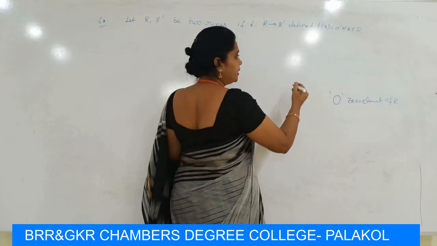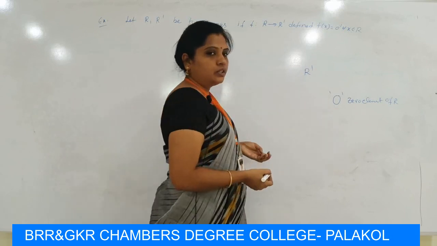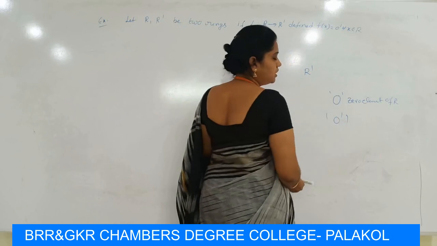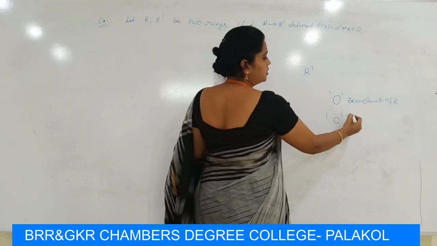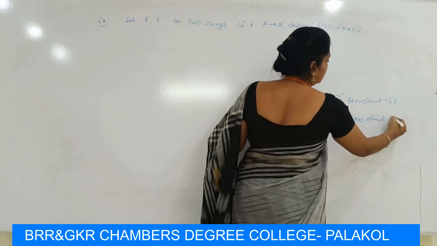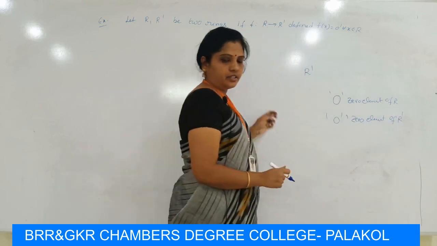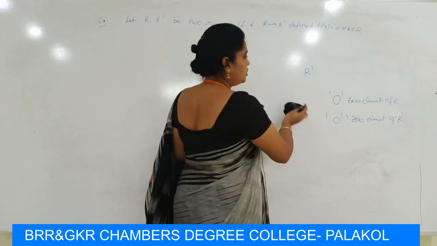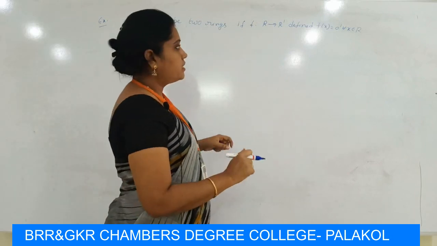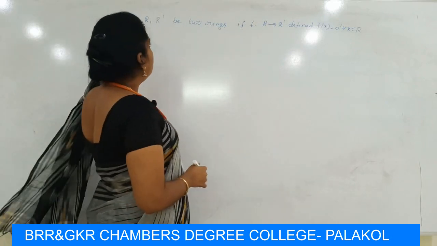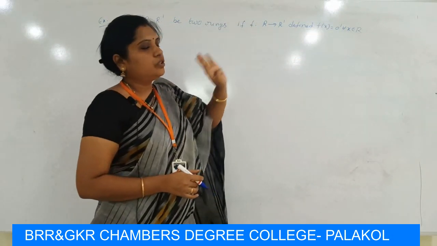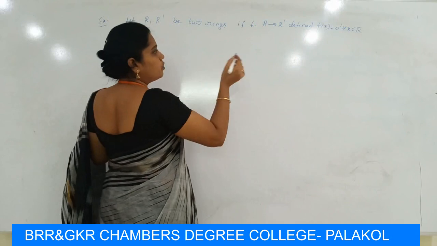So we have another ring R dash. The difference is you have to write 0 dash is the zero element of R dash. Here we take 0 dash as the zero element of the ring R dash, so we write it as 0 dash. So here R, R dash are two rings, and f maps R to R dash is defined by f(x) = 0 dash. Now is it a homomorphism?